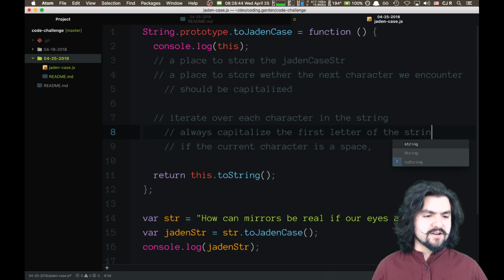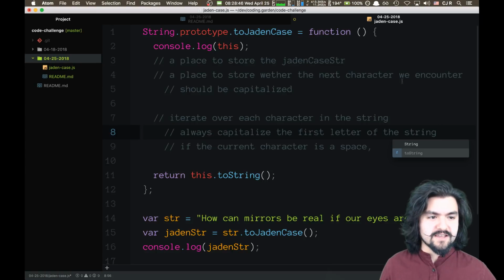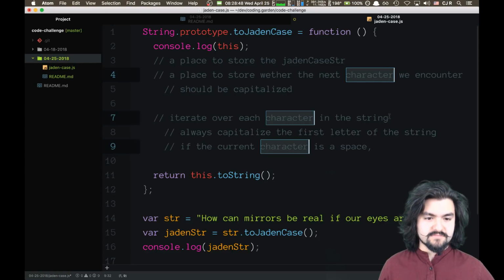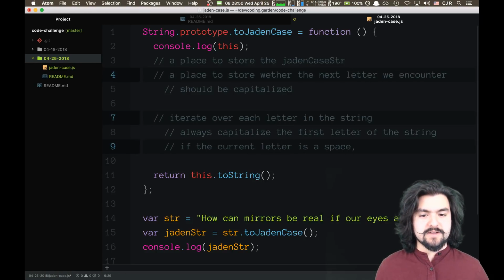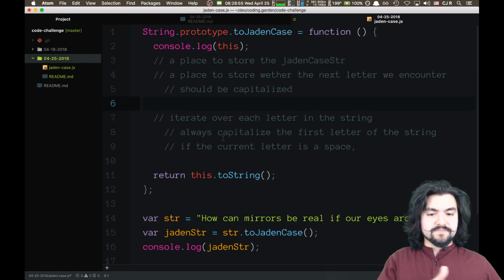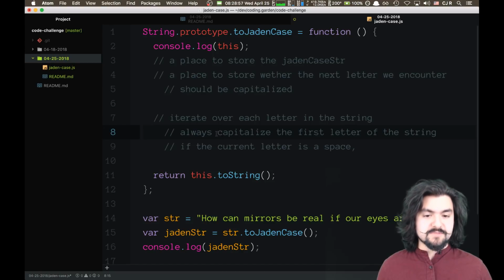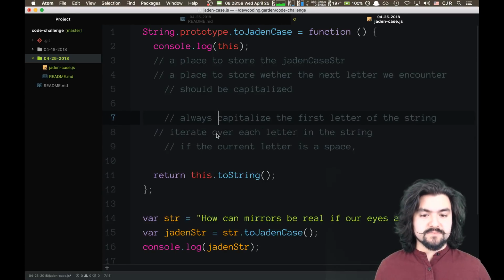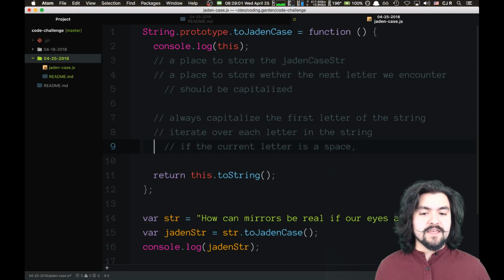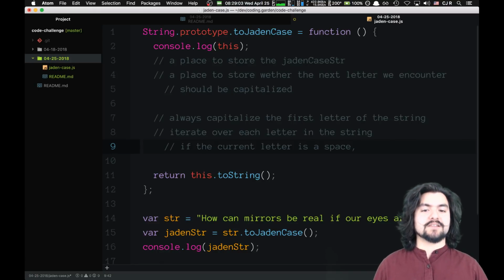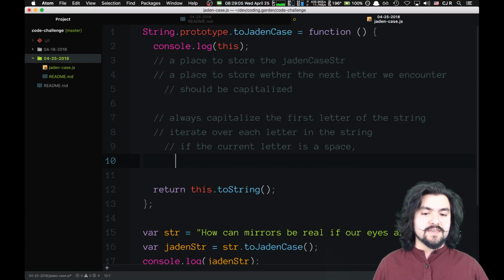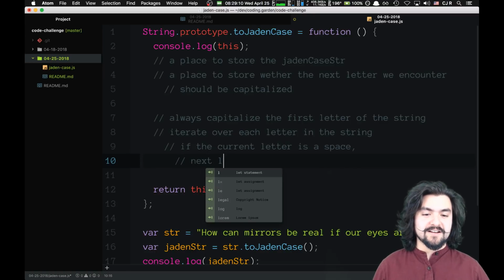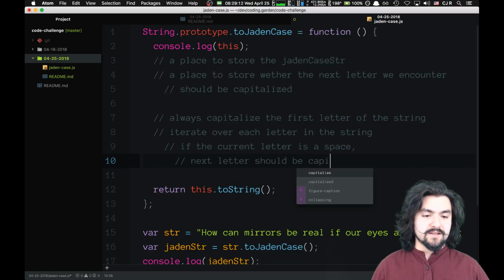And I am saying character, let's be consistent. So instead of saying character, let's say letter, because that's plain English. Okay, so iterate over each letter in the string. Always capitalize the first letter of the string, so maybe we even do that outside of the iteration. And then if the current letter is a space, the next letter should be capitalized.